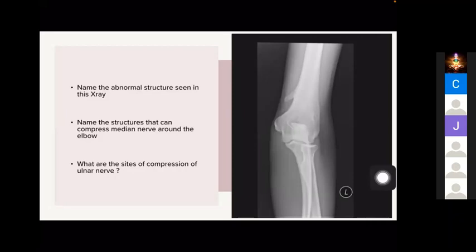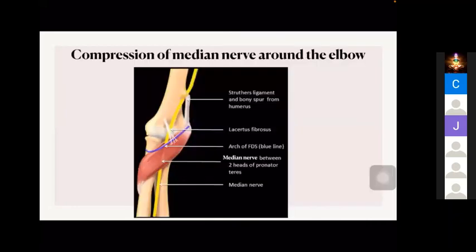Okay, so you should know. I'm coming to entrapment neuropathy. You have seen carpal tunnel syndrome. It's the most common entrapment. There are also some structures that cause entrapment of the median nerve proximally, and also you have to know what are the sites of entrapment of the ulnar nerve. One we told now: the supracondylar process along with the ligament of Struthers. So that is one site of compression.